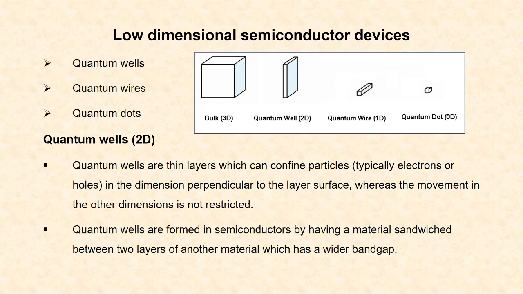Quantum wells. Now we will see about two-dimensional quantum wells. They are thin layers in which the electrons and holes are confined in the direction perpendicular to the layer surface, whereas their movement in the other dimension is not restricted. They are formed in semiconductors by having a material sandwiched between two layers of another material which has a wider band gap than the previous material.